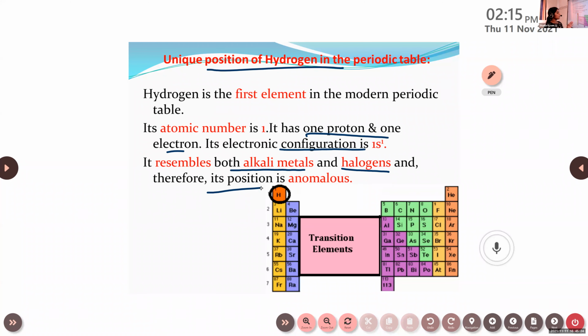In the present form of the periodic table, the position of hydrogen is in between. In the previous one, hydrogen was along with alkali metals, but later its position is in between the table, not with group 1. The reason is that it shows resemblance with alkali metals as well as halogens. That's why.